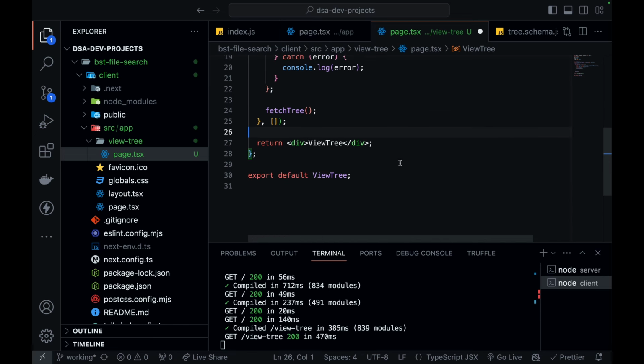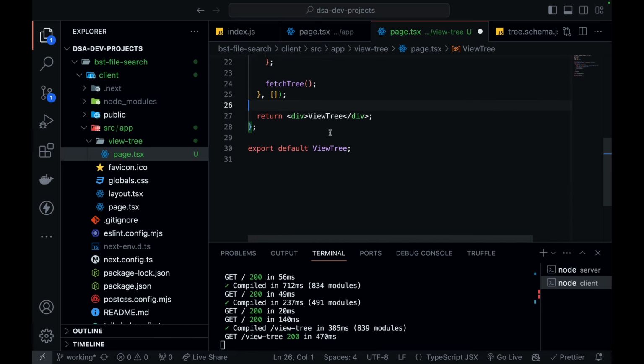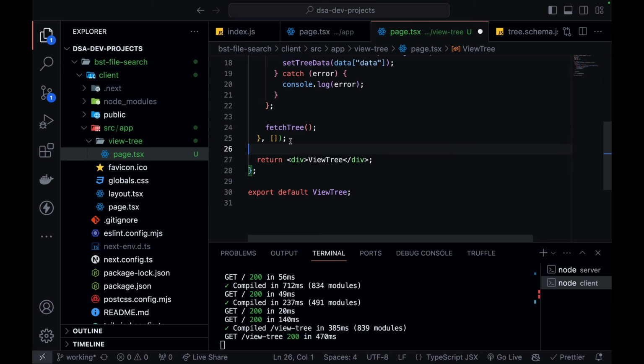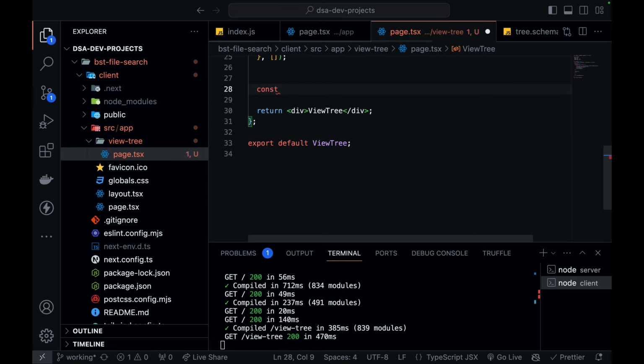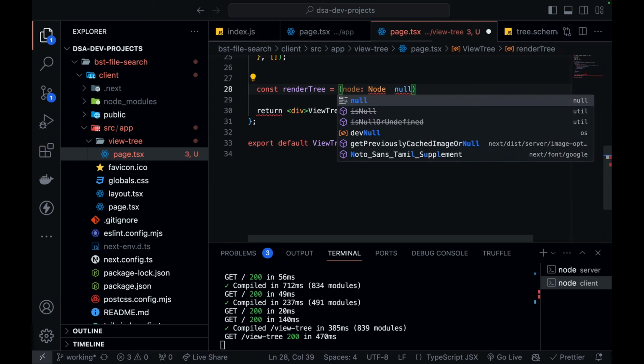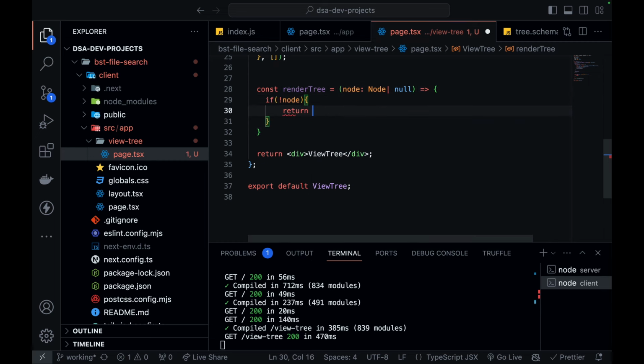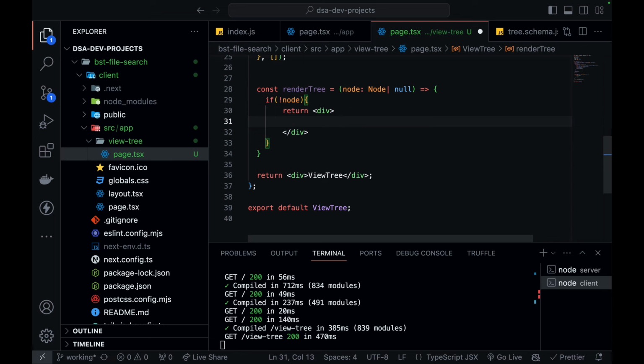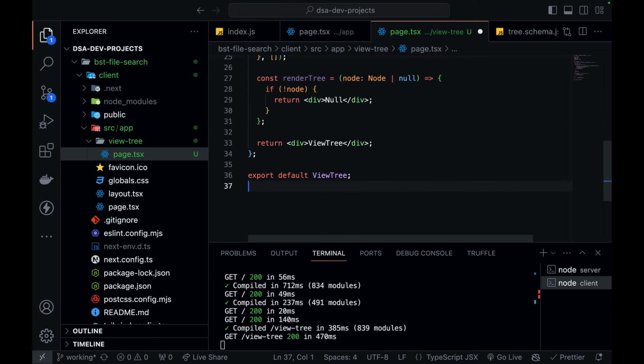Perfect. Now in the div, I'm going to have some styling of this div, but before that I'm also going to write another function that is going to render my tree, because I'm going to get a JSON, right? But I need to see some visualization that looks similar to a tree. So constant renderTree, and this takes a node, which can be null also. Then I can return null itself. You can definitely improve it.